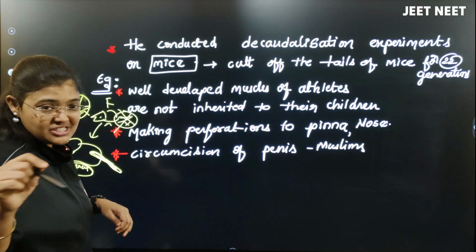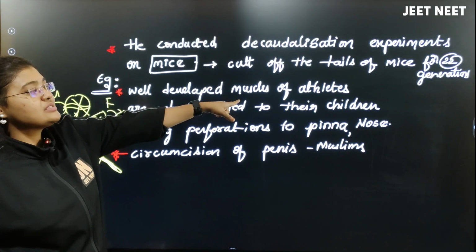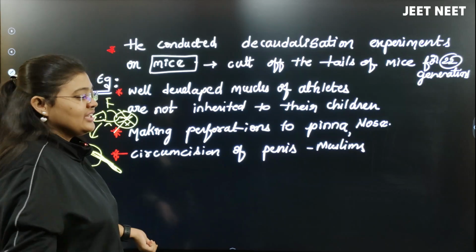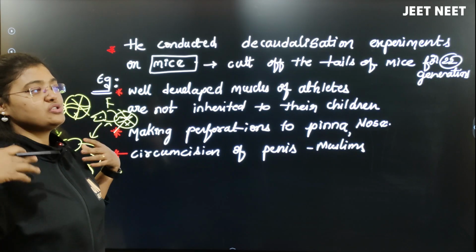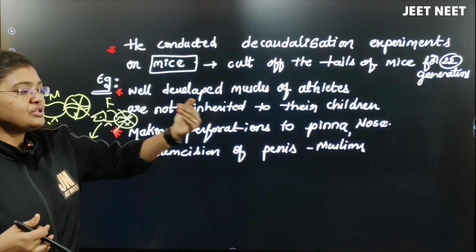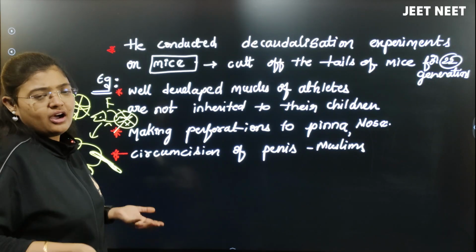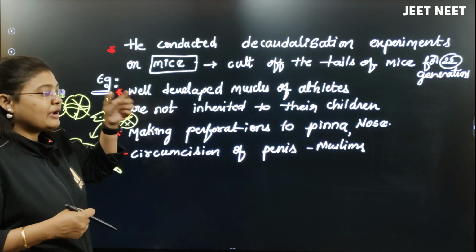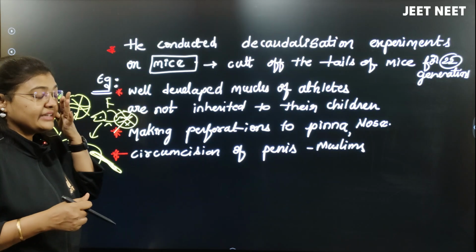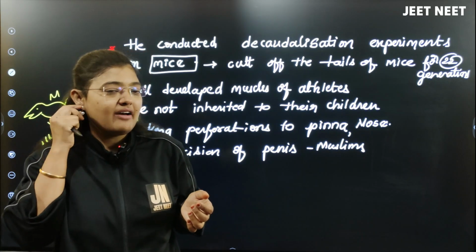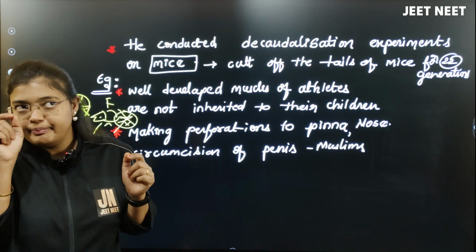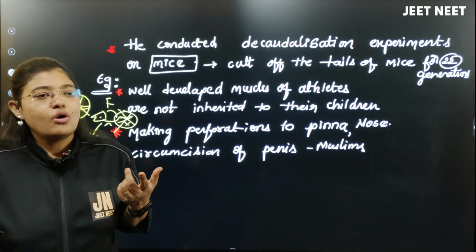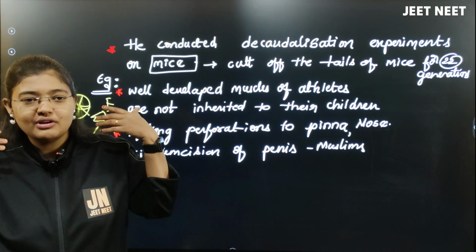So let me tell you still more examples. Well developed muscles of athletes are not inherited by their children. Of course, the athletes developed their muscles because of their profession. As they produce offspring, the offspring are not going to get this good muscle which their parents have. Making perforations in the pinna or nose, so as we know, we have boring of ears or boring of the nose, because as females we want to wear jewelry or whatever.